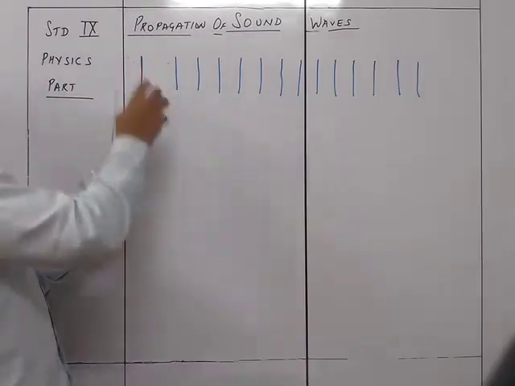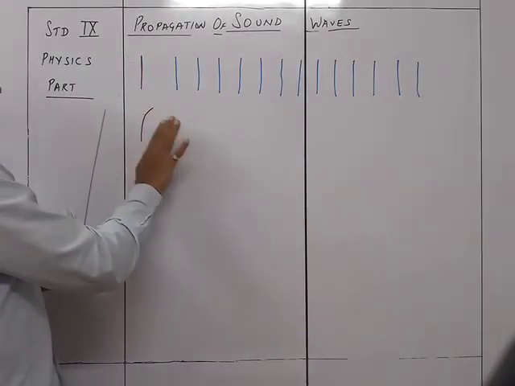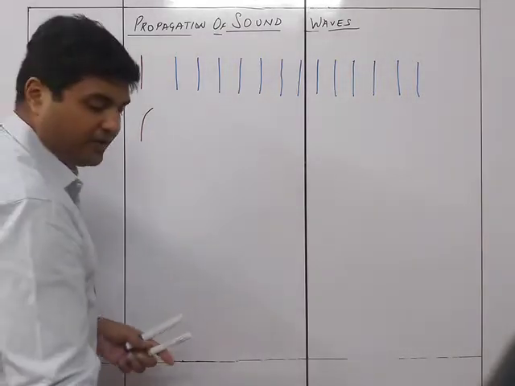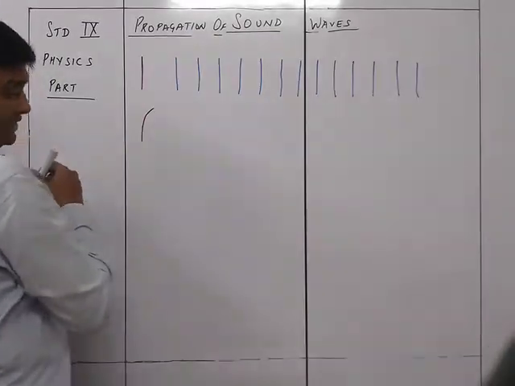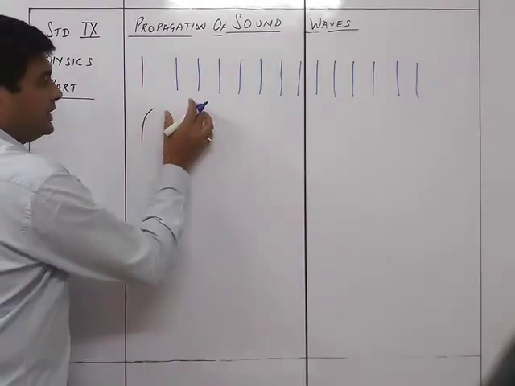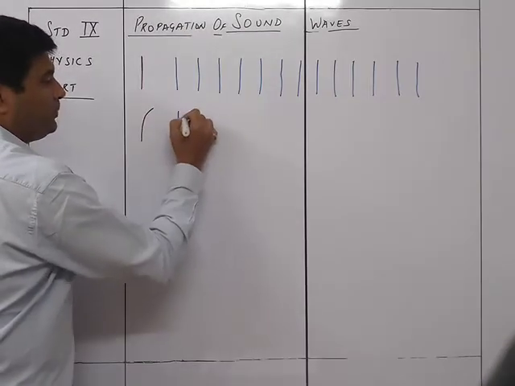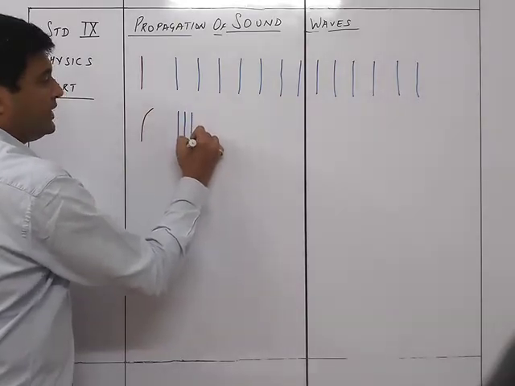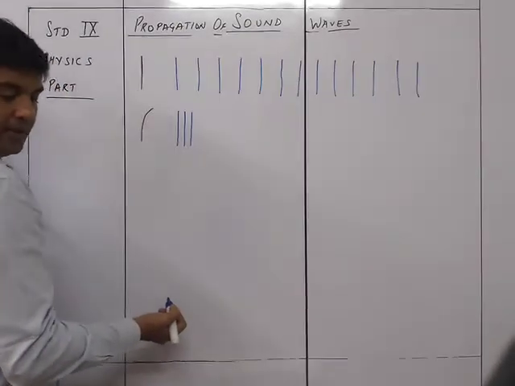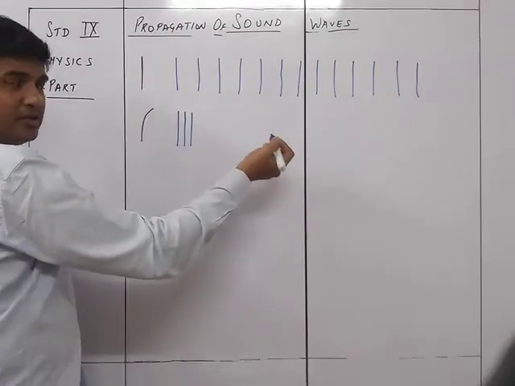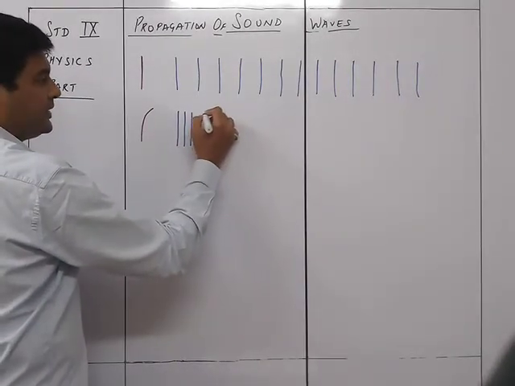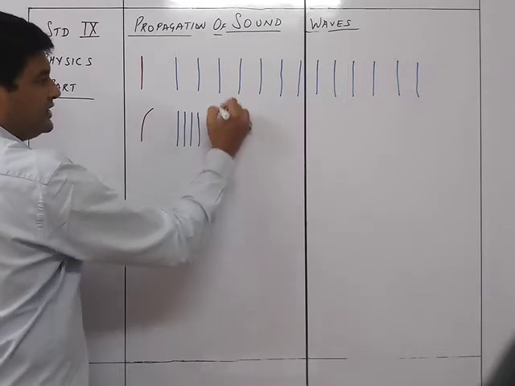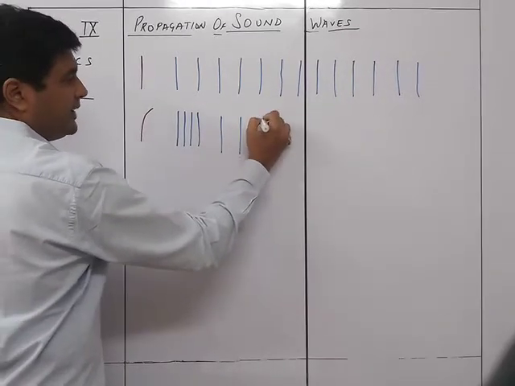So when I press it, what will happen? When it is pressed, it gives an effect on the near particles, and they are going to get compressed. Because of this, the near particles are going to come very close to each other. The rest of the particles are not going to be affected, and they are just going to remain the same. So below this, everything will remain the same.